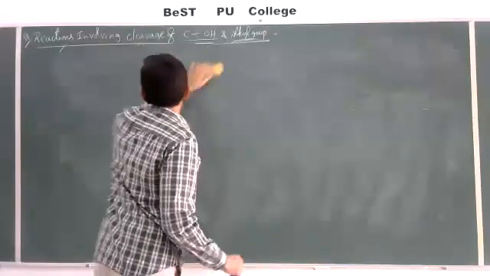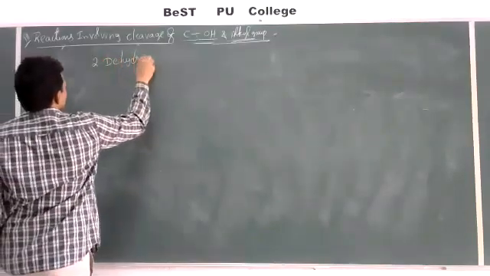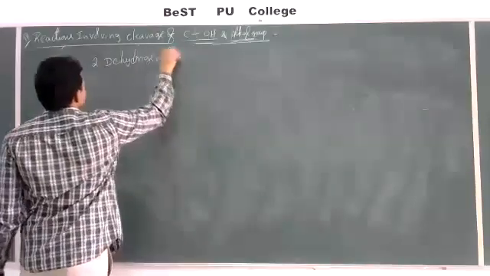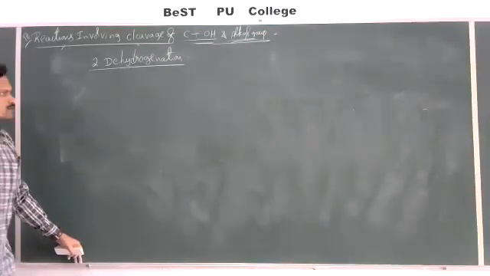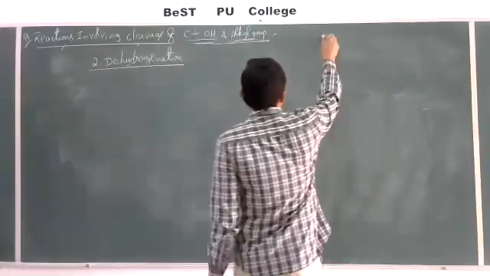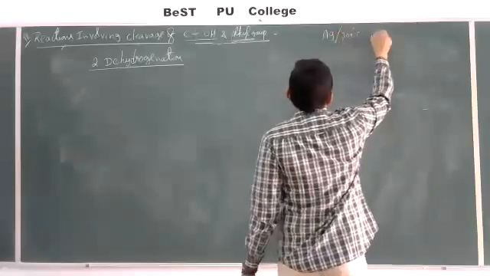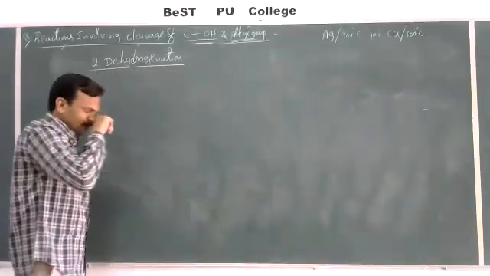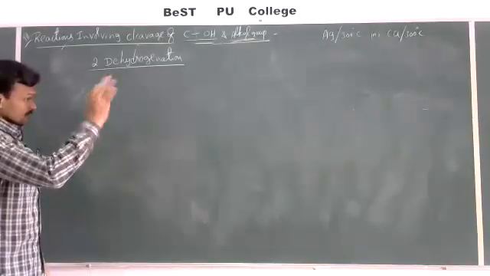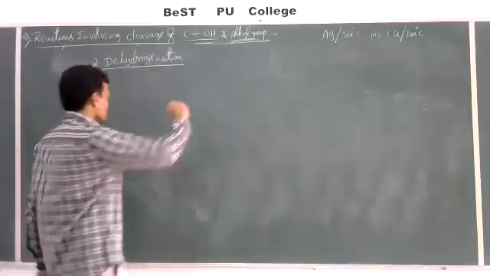Next, come to the second one. Dehydrogenation of alcohols. See, the reagents commonly used for dehydrogenation are silver at 300 degrees Celsius or copper at 300 degrees Celsius, 573 Kelvin. These are commonly used reagents for dehydrogenation, removal of hydrogen. Let us see now.